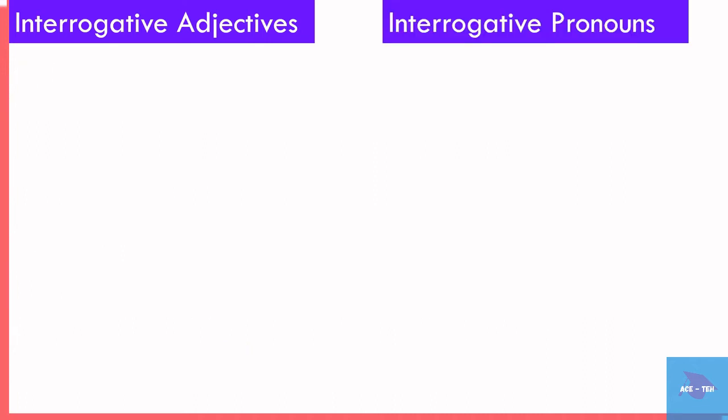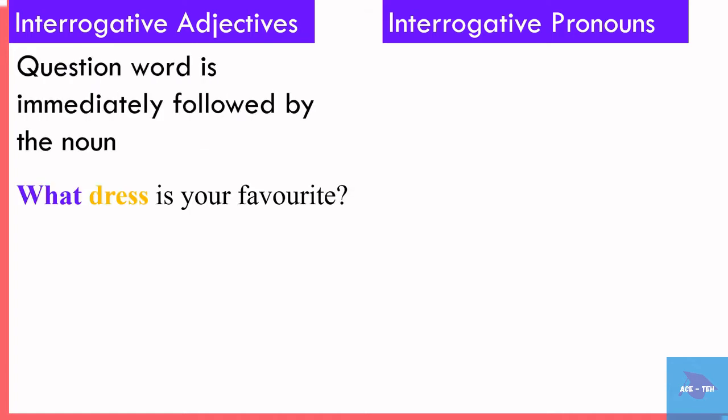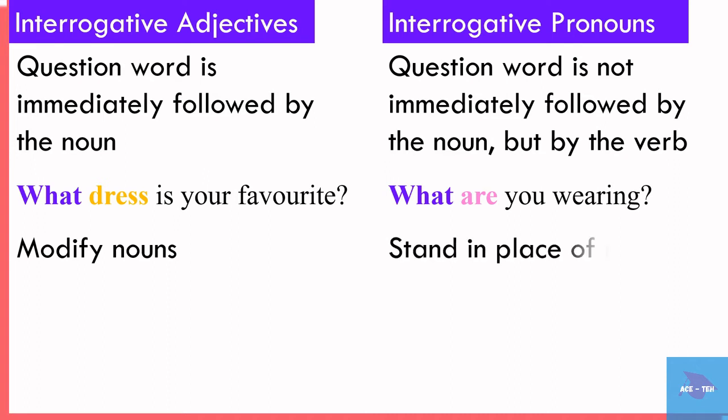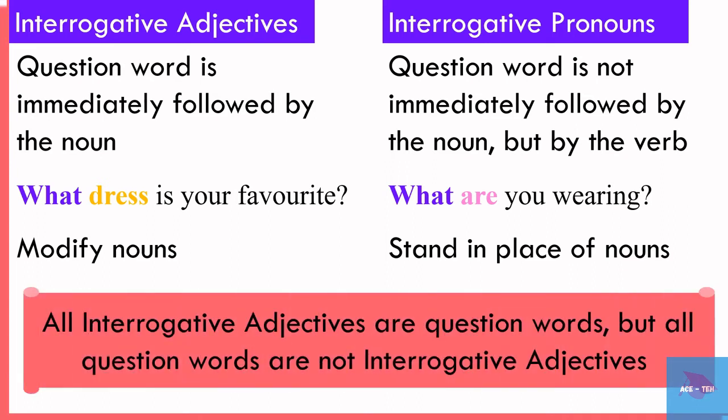What is the difference between interrogative adjectives and interrogative pronouns? Let's see. If the question word is immediately followed by the noun, it is called interrogative adjectives. If the question word is not immediately followed by the noun but by the verb, it is called interrogative pronoun. In other words, interrogative adjectives modify nouns, whereas interrogative pronouns stand in place of nouns. All interrogative adjectives are question words, but all question words are not interrogative adjectives.